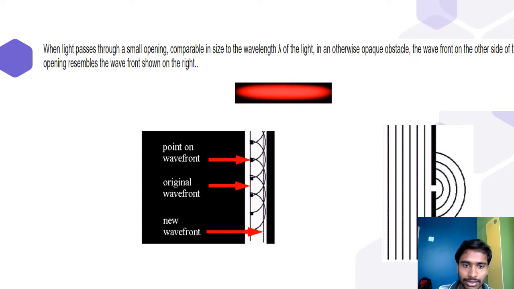This is a single slit diffraction. This is the evidence of the diffraction that we are seeing. Basically, what happens is when light passes through an obstacle where a small amount of length is open in that obstacle, that is where the diffraction occurs, and this is a very important point to be noted. But let's move further.